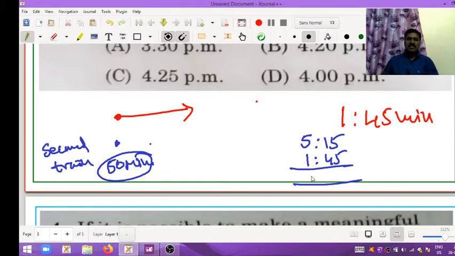So this second train will leave at 3:30.